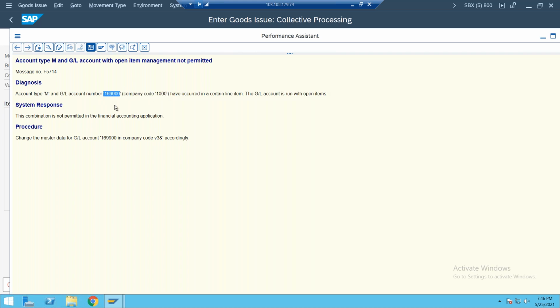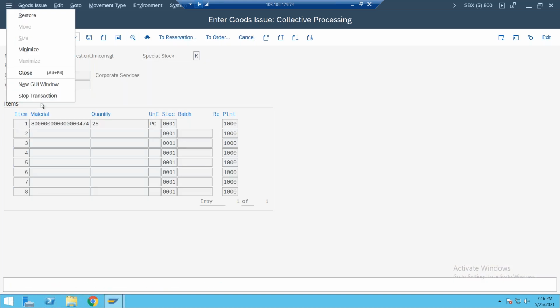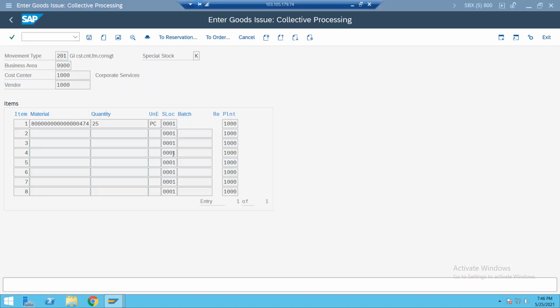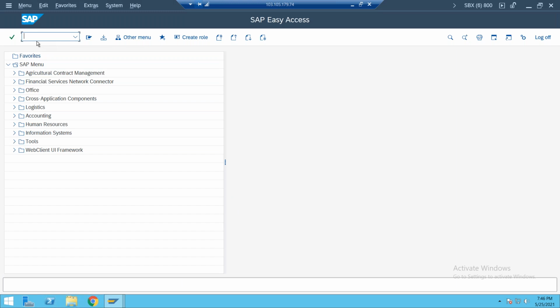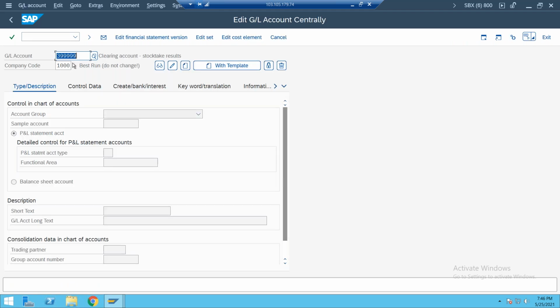GL account 169900. To change the GL account, go to FS00. Actually this is not our issue, don't worry. Which company code here? Company code 1000, and this account type M.